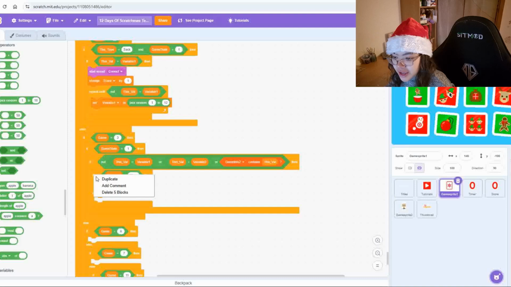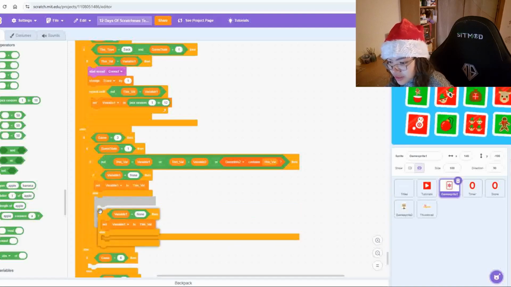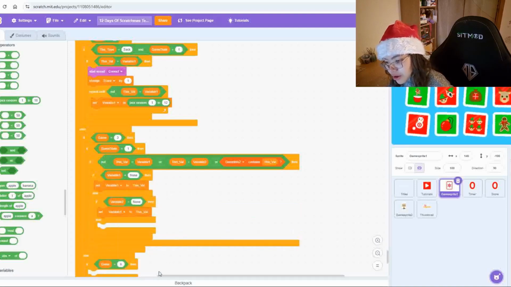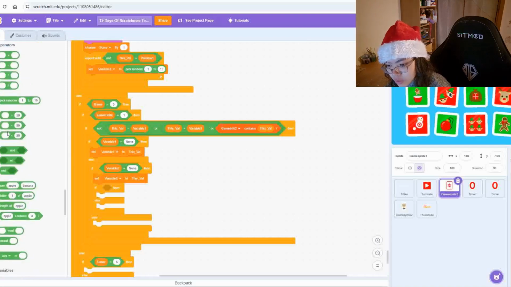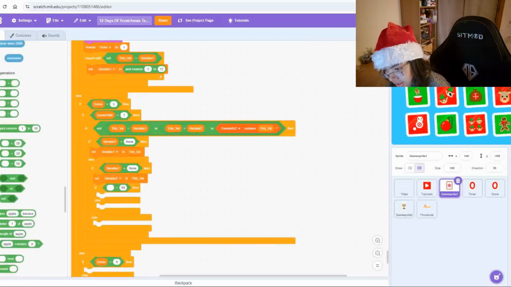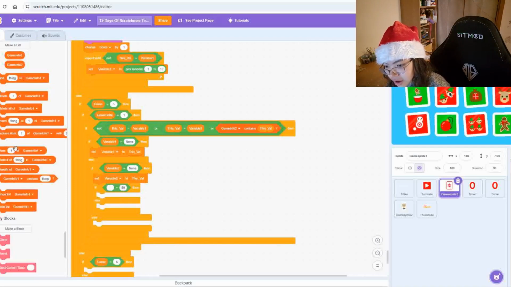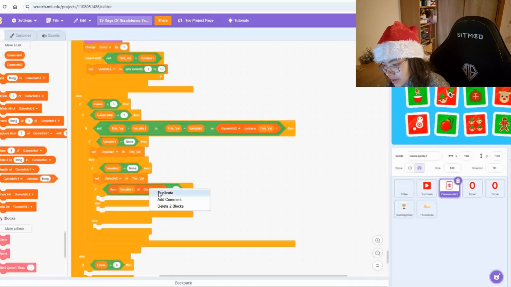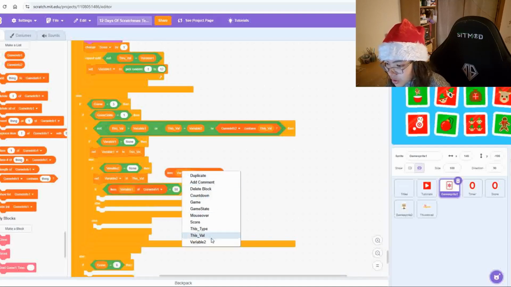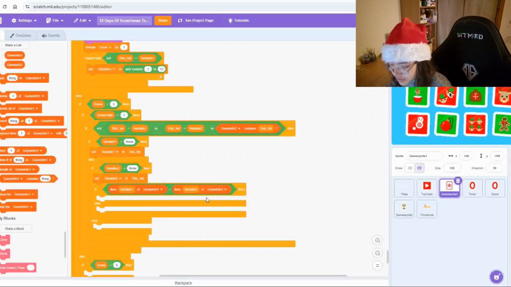So then we're going to duplicate this if else function with the variable 1 is equal to none thing, and we're going to set it to be variable 2 is equal to none. In this case we will set the variable 2 to be this val, and then we need to add an if else function into that. The condition of this, we need an equals operator, with it being if item variable 1 of game info 1 is equal to item variable 2 of game info 1.